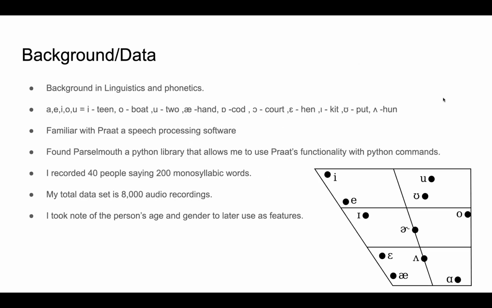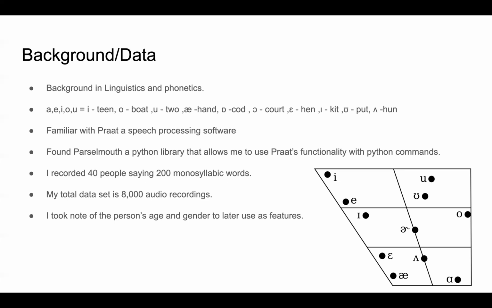So I have a background in linguistics, and I've done a lot of work in phonetics. So when they told you back in the day A, E, I, O, U were the only vowels, they lied, I'm afraid. There's actually at least 10 cardinal vowels, and these are them in their phonemic alphabet representations. I've worked with a speech processing software called Praat, and after doing some searching, I found Parselmouth, a Python library that allows me to use Praat functionality with Python commands.